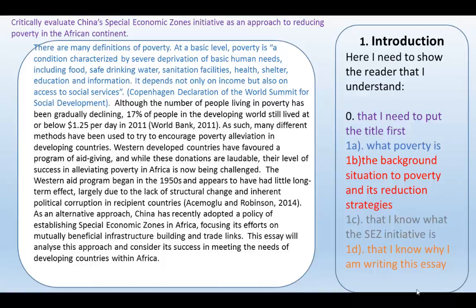So on the right, what we've got is the writer's thoughts. 1A, I need to show what poverty is. 1B, I need to show what the background situation to poverty is and its reduction strategies. 1C, I need to know what the SEZ initiative is. 1D, I need to show that I know why I'm writing this essay.